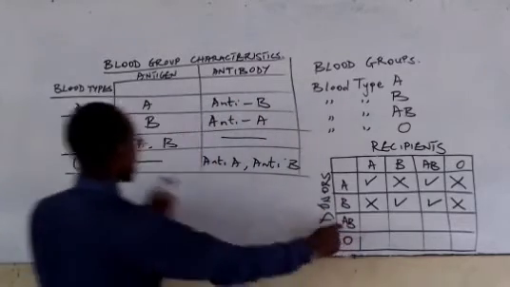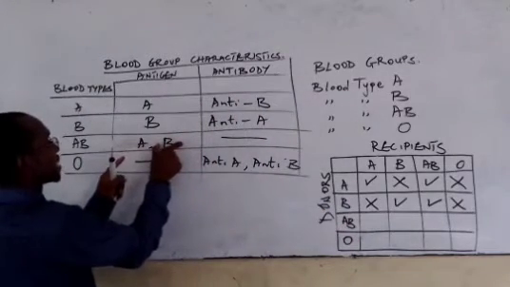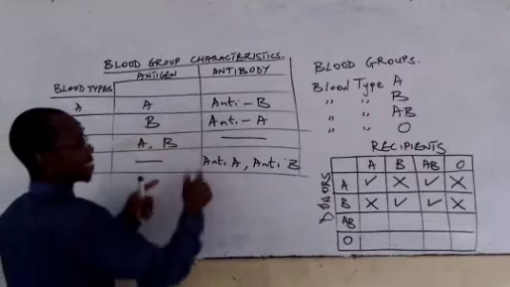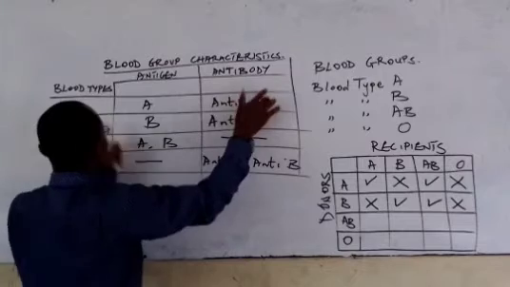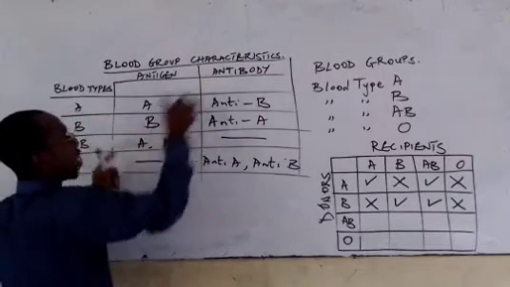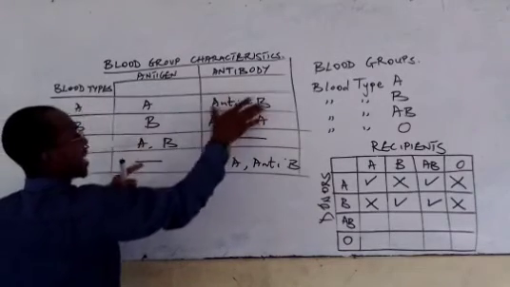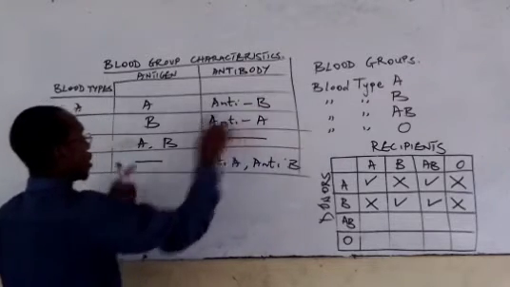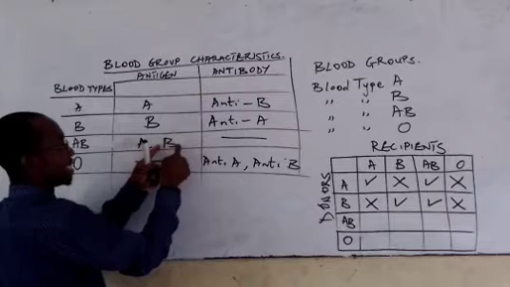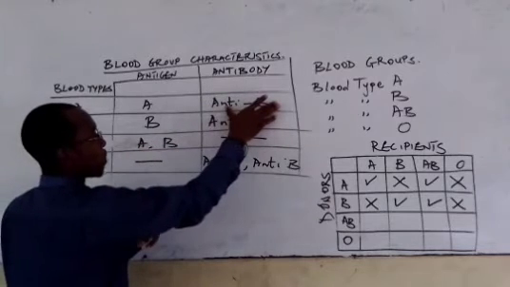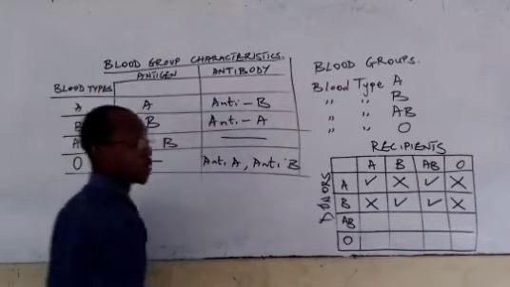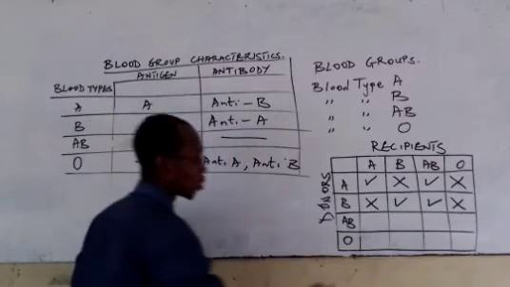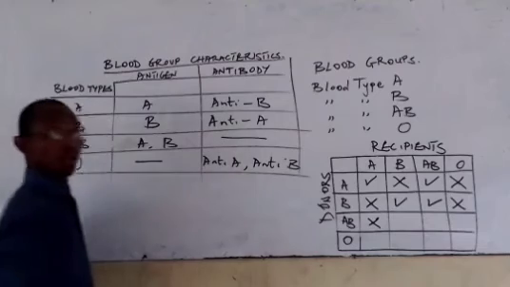That means this AB has antigen B. This antigen B that AB has is the reason why AB will not be able to donate to A, because A is against B. That is the meaning of this anti-B that we have here. So this is actually not going to be possible.